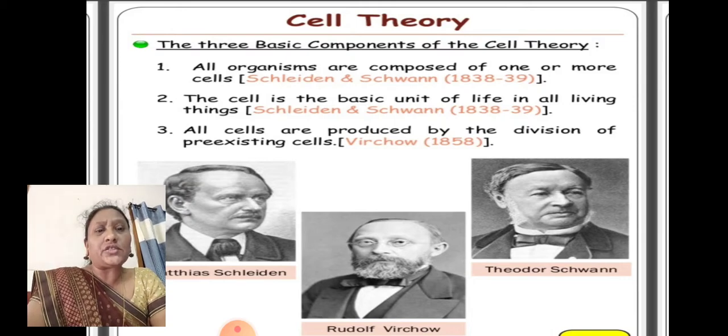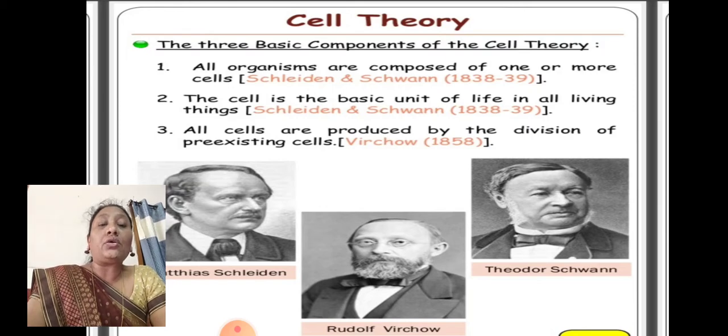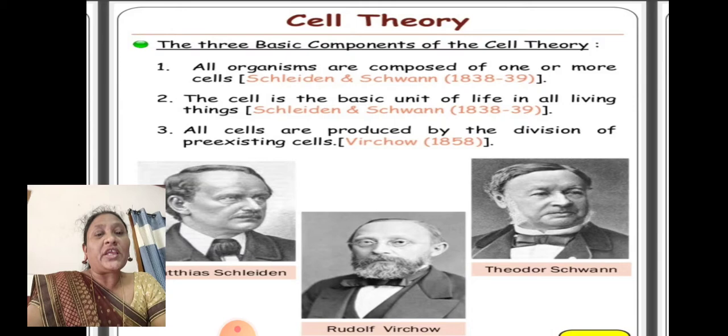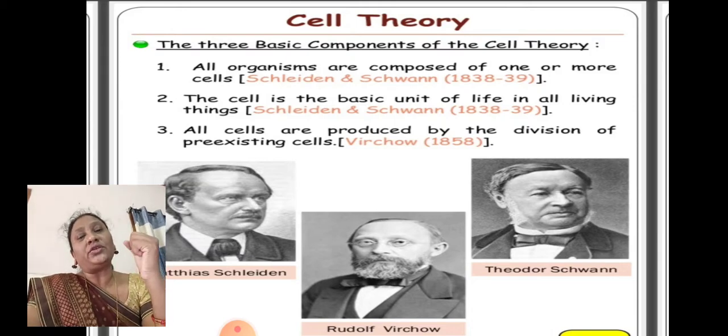The third postulation is all cells are produced by the division of the pre-existing cells. So already present. By the fusion of male and female gametes, a zygote is formed. This zygote undergoes a number of cell divisions and new cells will be formed when the cell is divided. For example, when you break one cell into two equal halves,